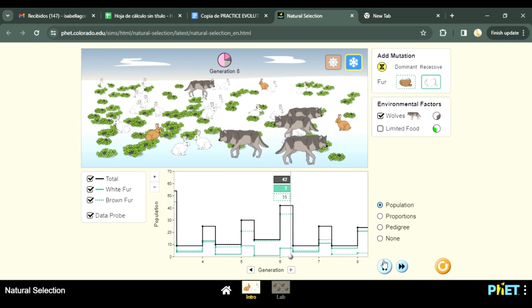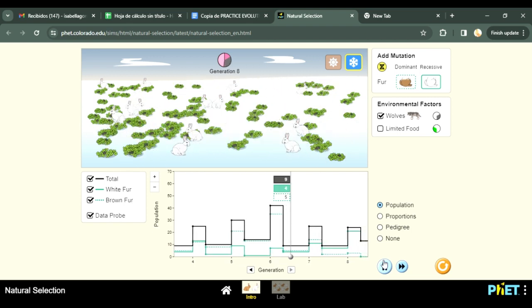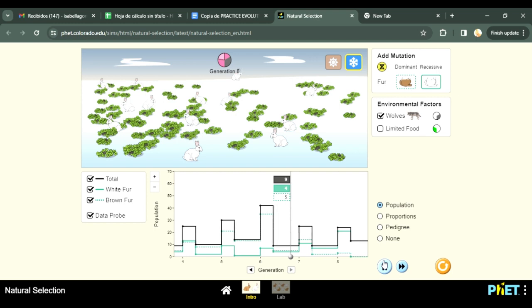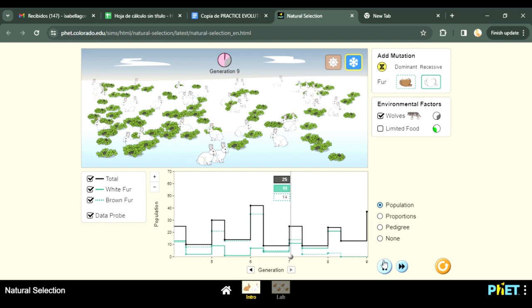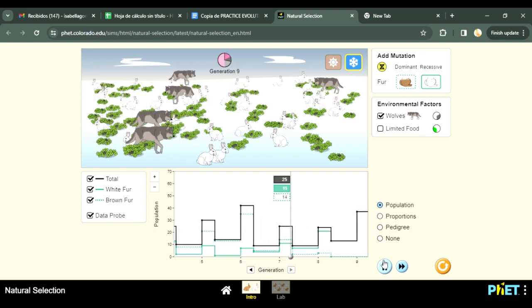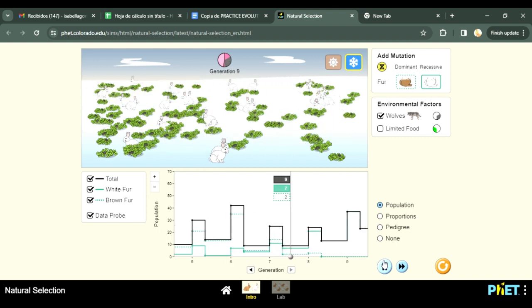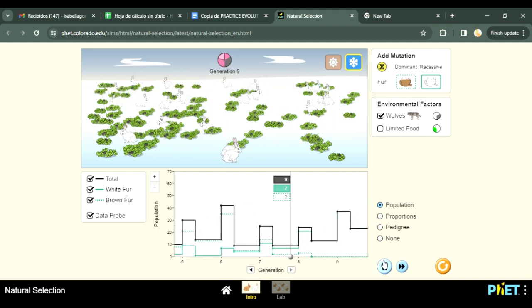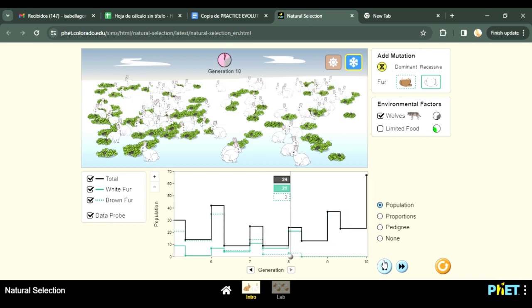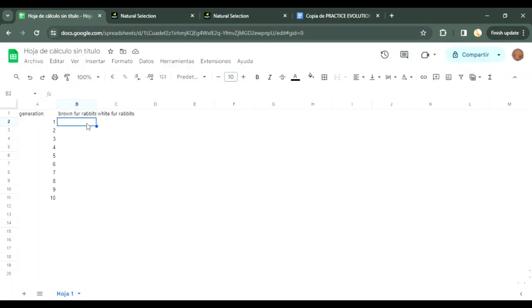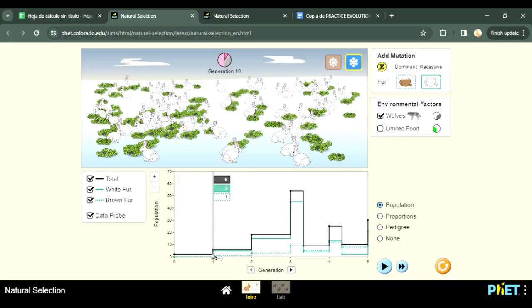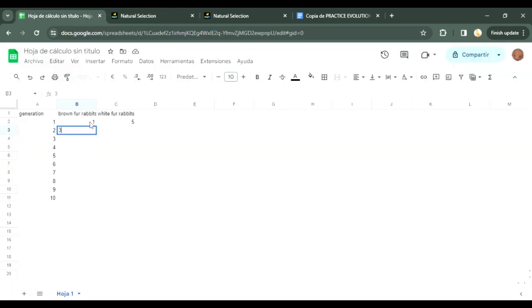Explain why the line for brown fur starts to spike considering your responses for number 7 and number 9 above. As the climate was initially sunny, the brown fur rabbits were more likely to survive, as we mentioned before. This climate was according to their fur and the ground. However, when the climate changed to snow, their fur color didn't allow them to hide from the wolves, making their population decrease again and causing the spike for their line in the graph. So by showing at the beginning an increase and at this sixth generation a decrease, the line tends to spike.